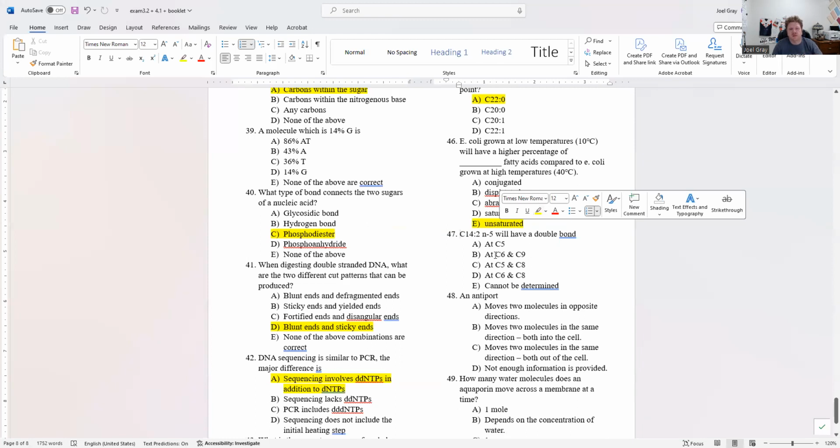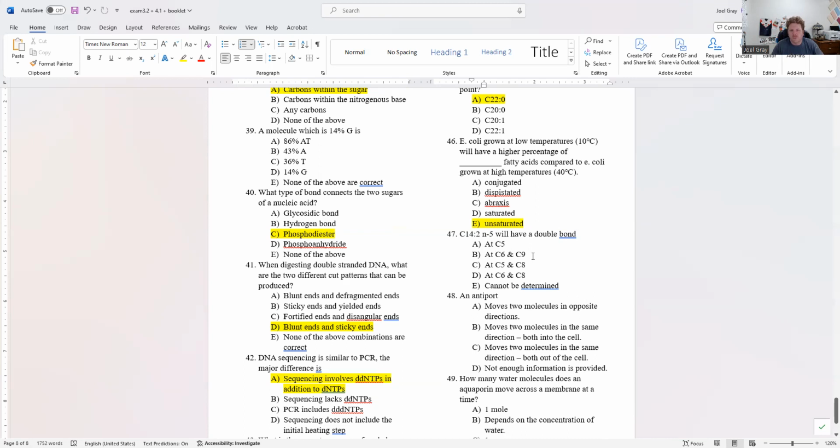Number 47. Here what we got is a 14 carbon long fatty acid with an N-5. That means we've got two double bonds found in different locations. So our numbering scheme, we're starting from the methyl end. So that's number 14, 13, 12, 11, and 10. So carbon number 10.